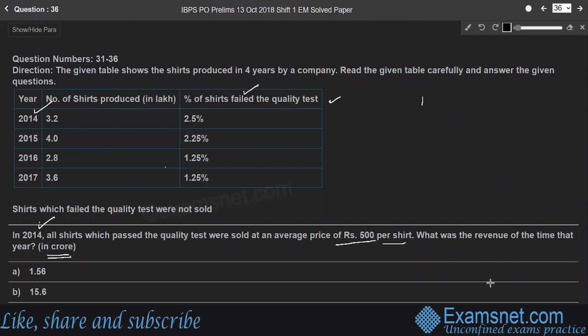Then, if the cost per shirt is 500 rupees, what is the total cost of shirts which passed the quality test?